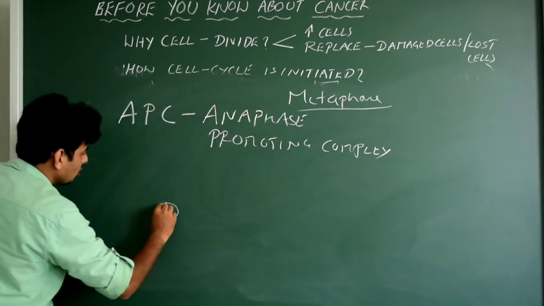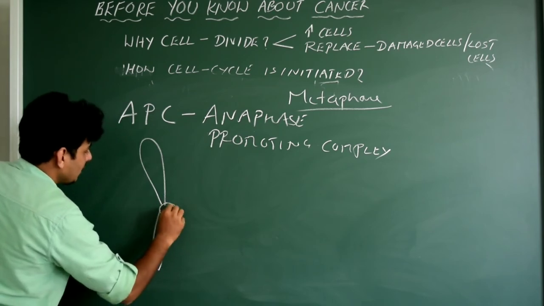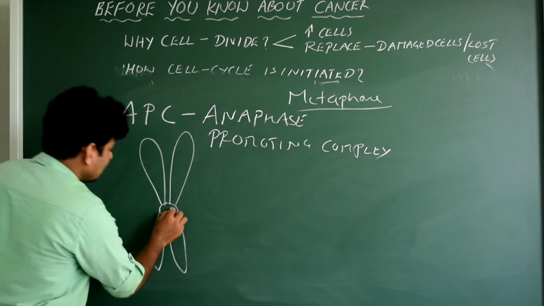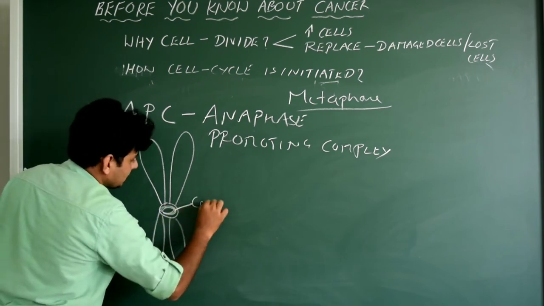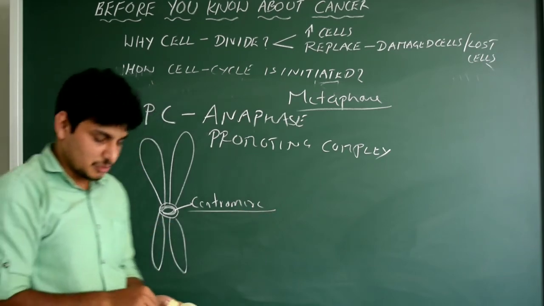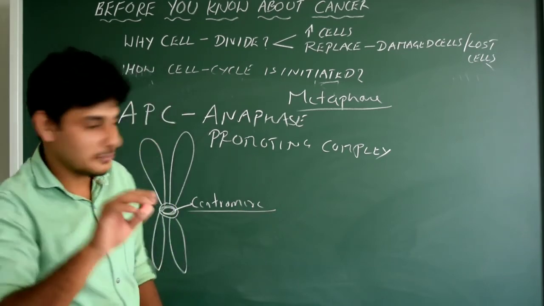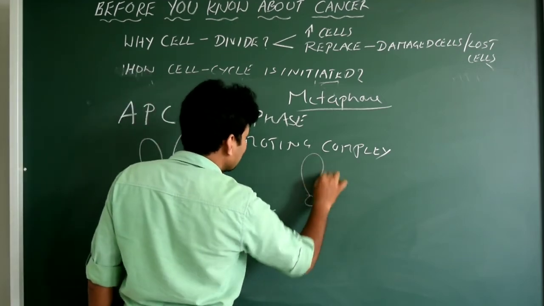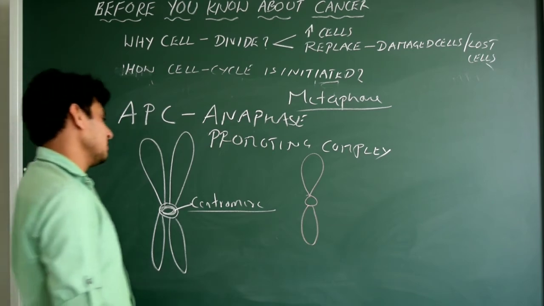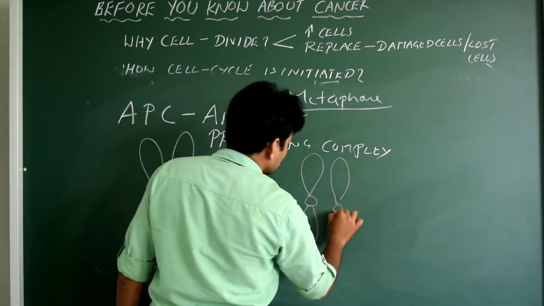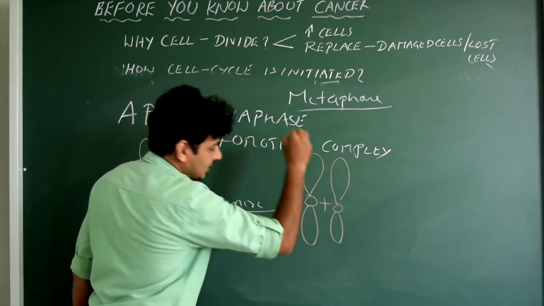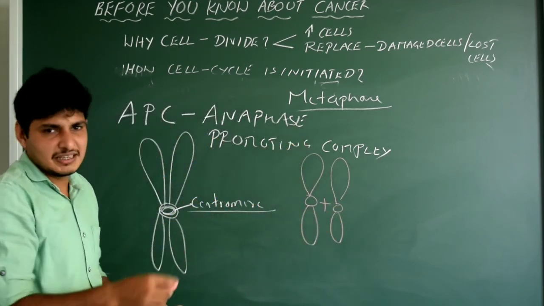Okay, I am going to draw a chromosome. So this is now one sister chromatid and this is now another sister chromatid. They are joined by a structure which is called centromere. So far I have not explained about centromere. How many centromeres are there? We just draw only one chromatid. So one chromatid always contains one centromere. The other sister chromatid also contains its own centromere, but they are going to join, correct? That is normally seen in the metaphase.